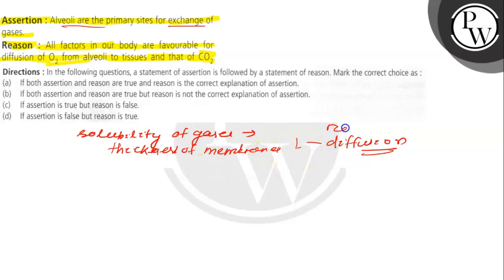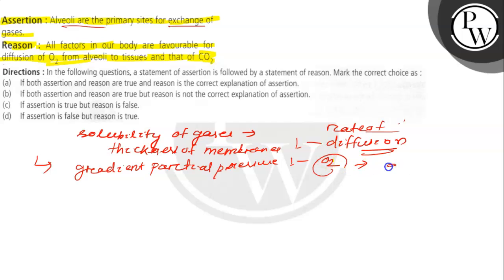They affect the rate of diffusion, and a gradient of partial pressure is present for oxygen from the alveoli to blood and blood to tissue.